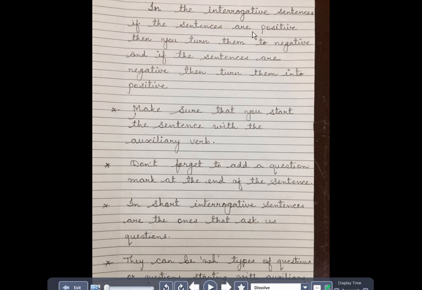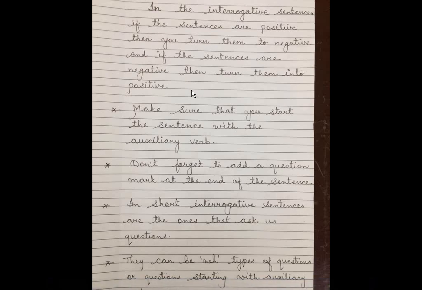But in the interrogative sentences, if the sentences are positive, then you turn them to negative. And if the sentences are negative, then you turn them into positive. Just now we read the 4 sentences. And we saw the 2 sentences were positive and the 2 were negative. While converting them into interrogative, as I said, you begin with the auxiliary verb or the helping verb. And therefore, if the sentence is positive, you will make it into negative and begin. Your auxiliary verb or the predicate will be first, followed by subject, and the sentence will end with question mark.